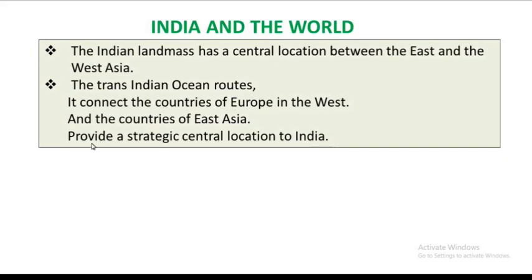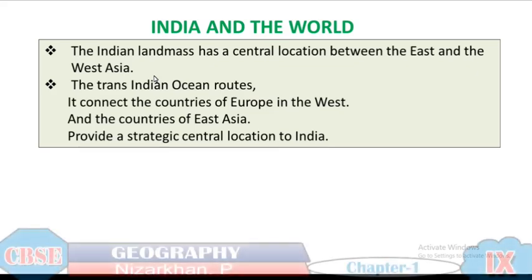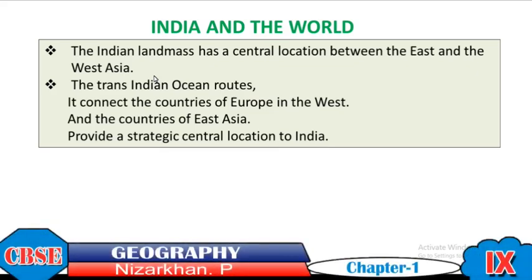India and the world. The Indian landmass has a central location between East and West Asia. It is a strategic position of India, especially in the Indian Ocean. The trans-Indian Ocean routes, that means the oceanic routes over the Indian Ocean, connect the countries of Europe in the west, from the western coast of India, and the countries of East Asia from its eastern coast.